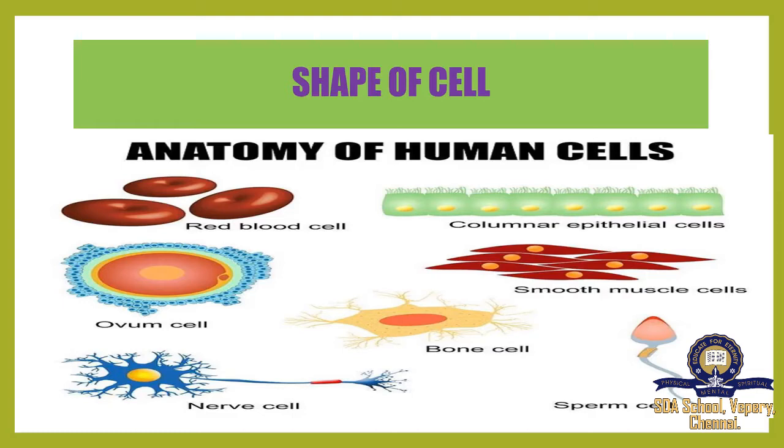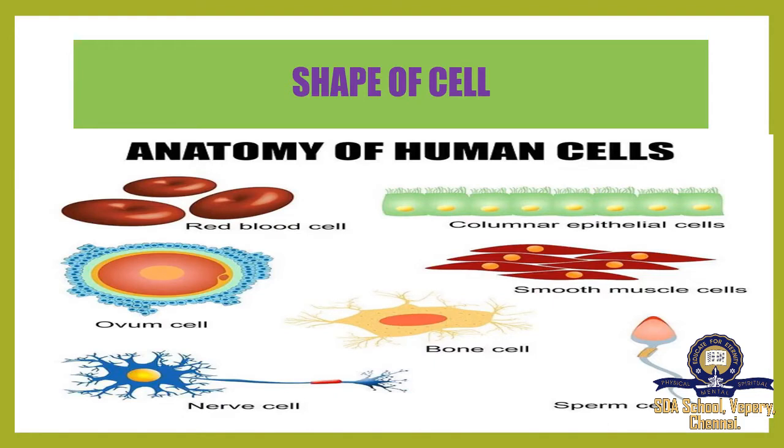See in the picture itself, it is clearly visible. The nerve cell is in the nervous system, connected throughout the body to the brain. All the messages to our brain are conducted by nerves. So nerve cells are the longest cells in our body. And then the columnar epithelial cell. Epithelial means nothing but our skin cells. It is the outer surface of our skin.